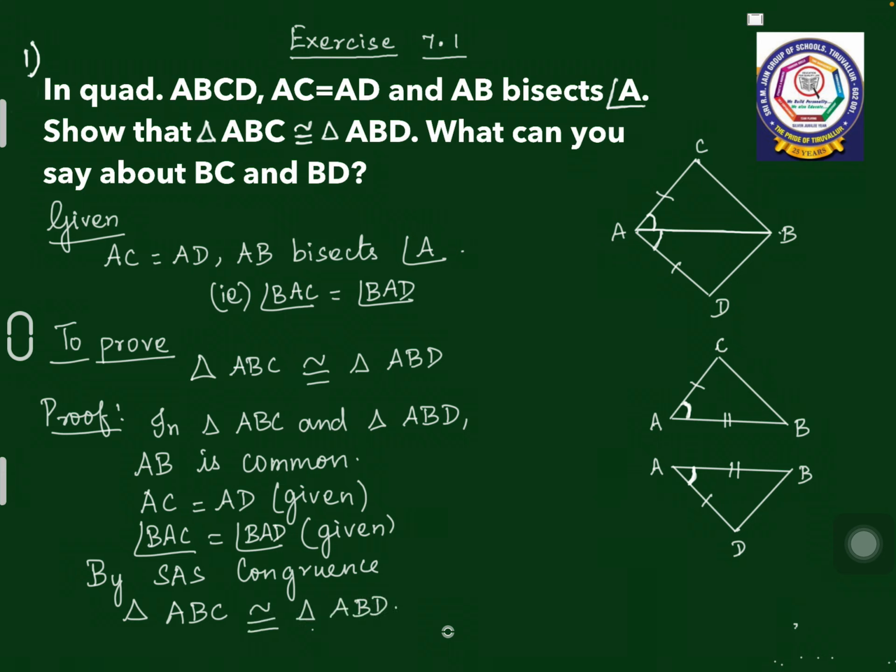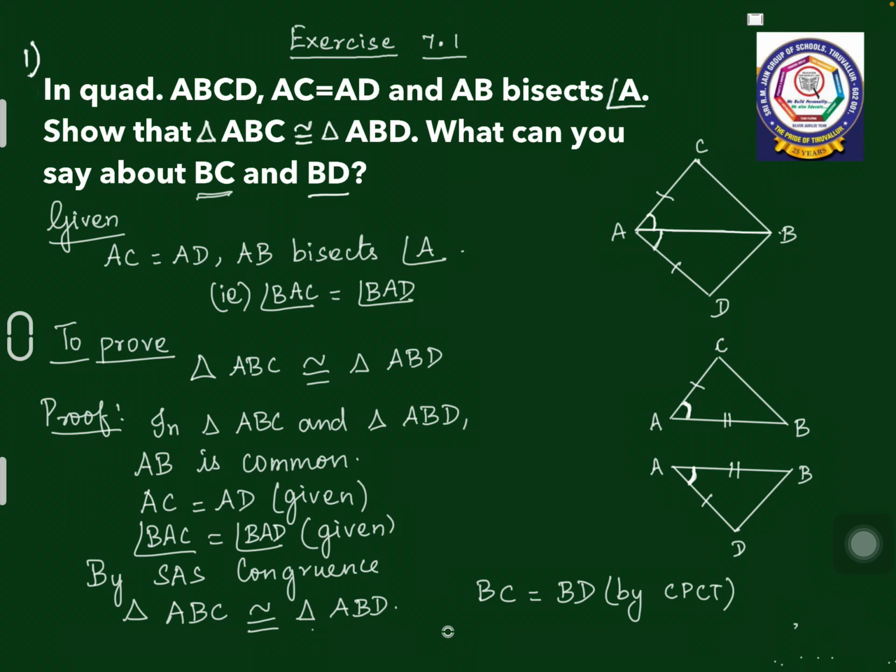So we had to show that triangle ABC is congruent to triangle ABD, and that we have proved now, by SAS congruence. Now, what can you say about BC and BD? That is the question. When two triangles are congruent, all the three sides and the three angles will be equal in the congruent triangles. So I can say BC is equal to BD by CPCT.